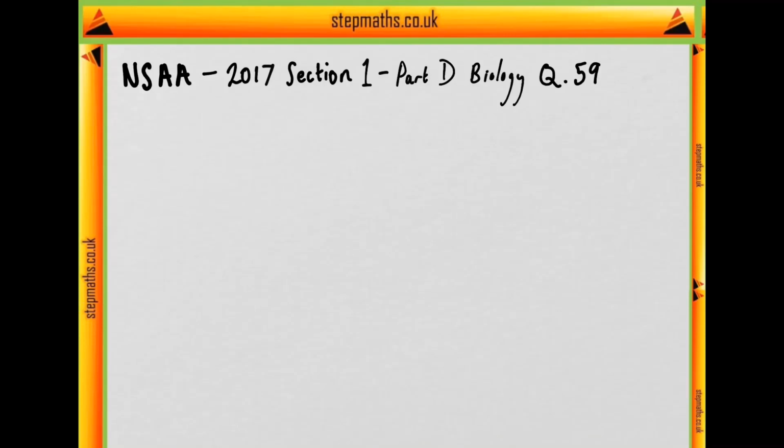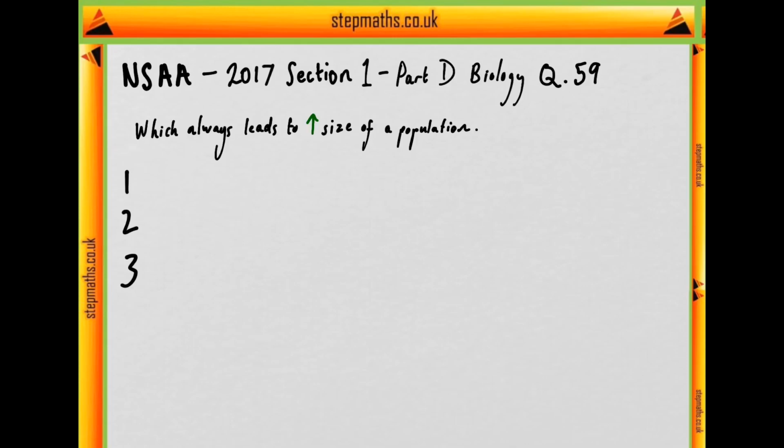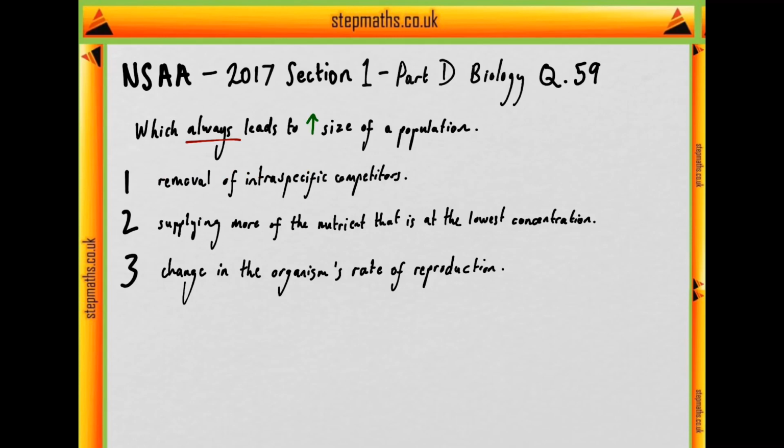In question 59, we're given three statements, and we're asked which of them will always lead to an increase in the size of the population, "always" being the emphasised word, and that should already make us somewhat sceptical, given that in biology there is not much in the way of an iron law as there would be in physics. So the thing to do in this sort of question is to always question, see if there's a workaround, or conceive of an example in which this is not the case. So let's have a look at our three statements.